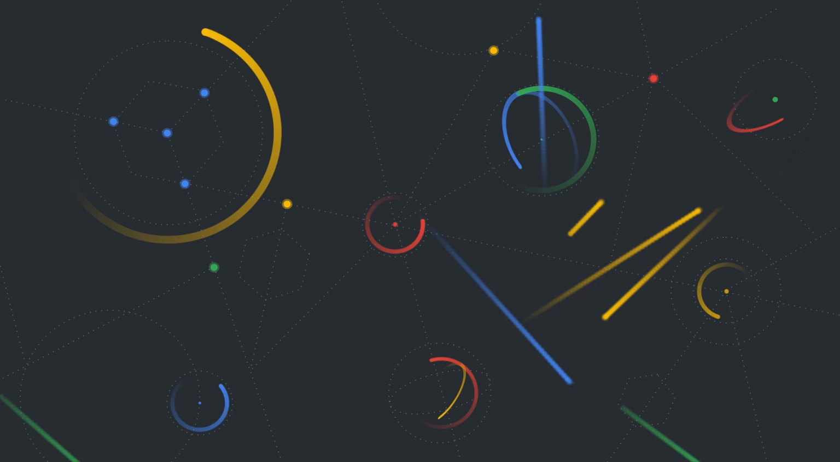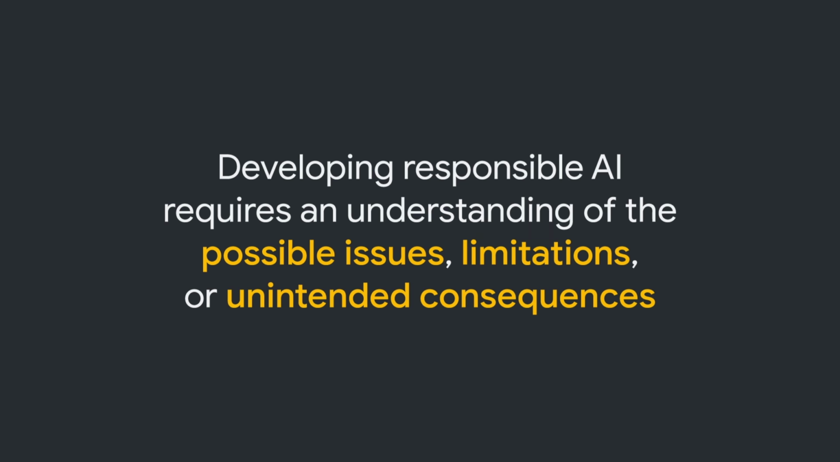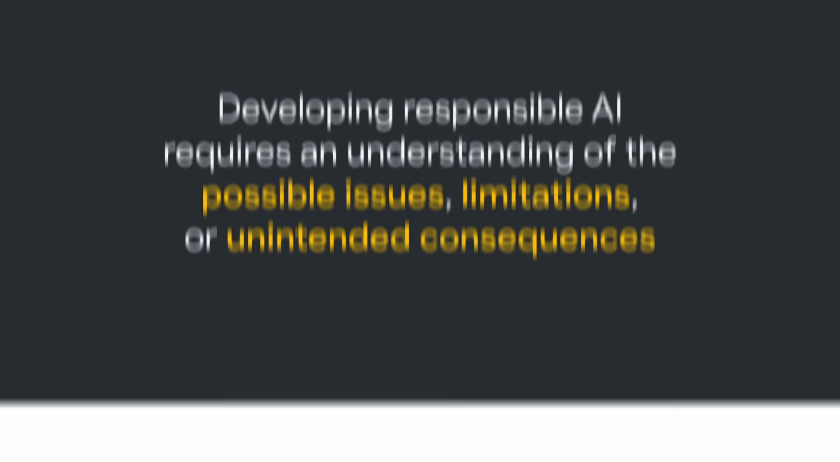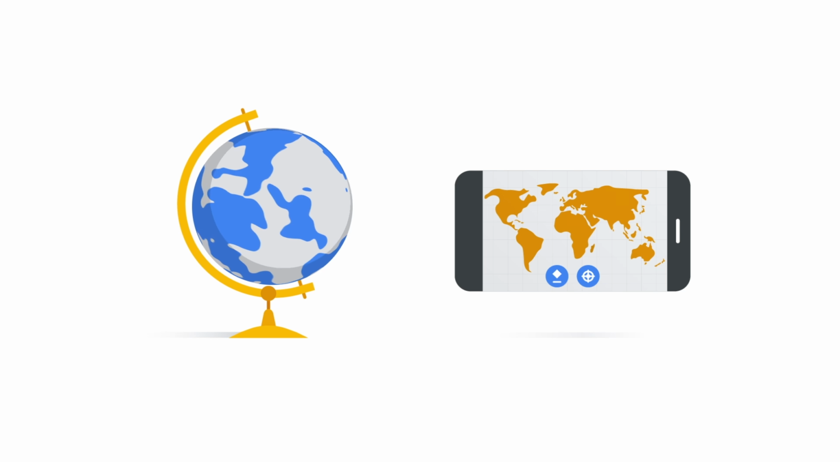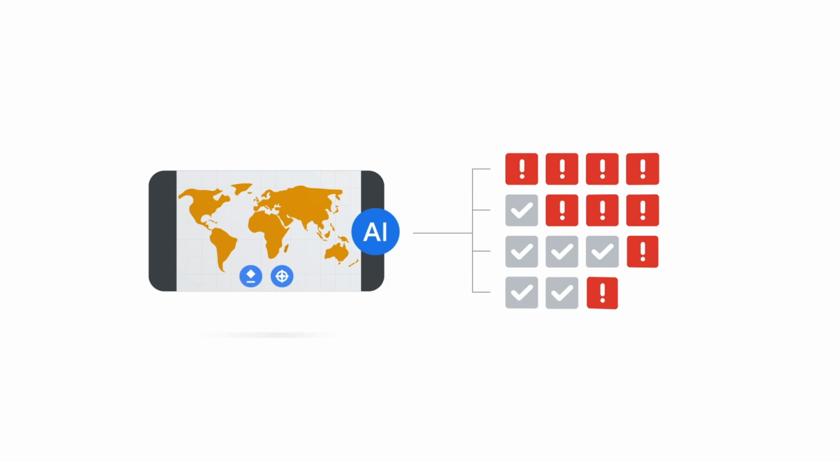Yet, despite these remarkable advancements, AI is not infallible. Developing responsible AI requires an understanding of the possible issues, limitations, or unintended consequences. Technology is a reflection of what exists in society, so without good practices, AI may replicate existing issues or bias and amplify them.